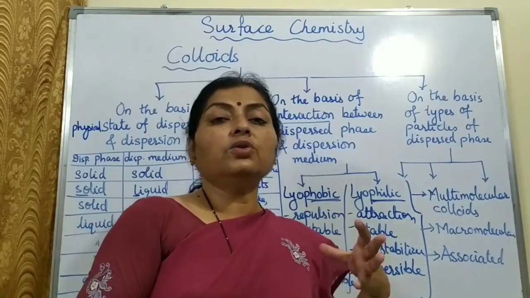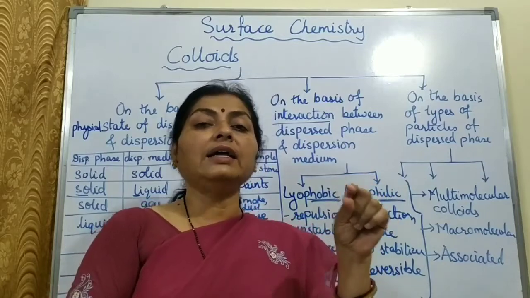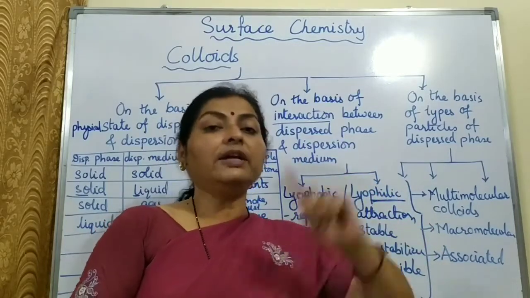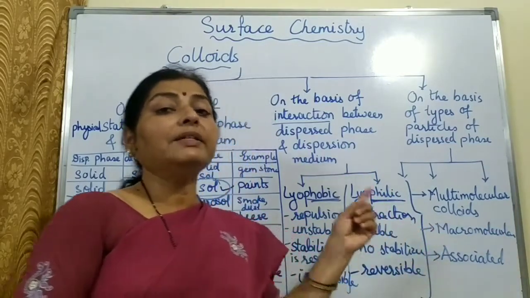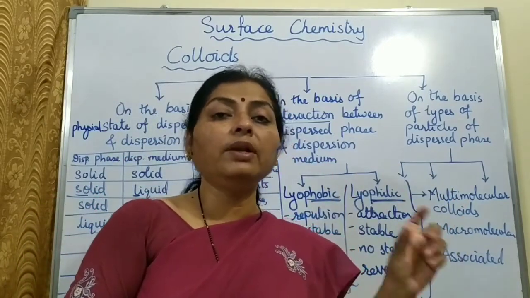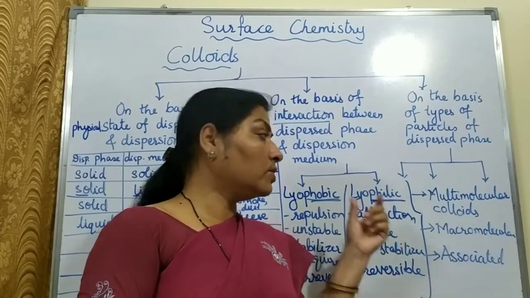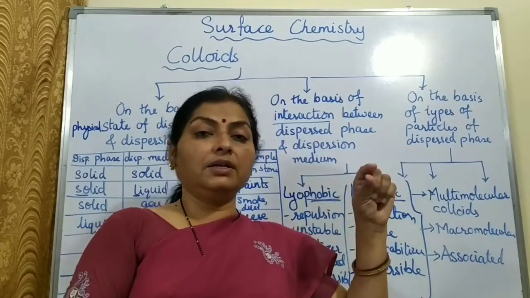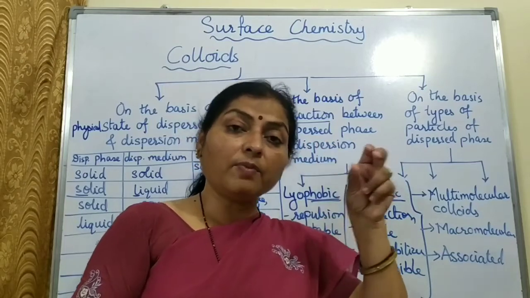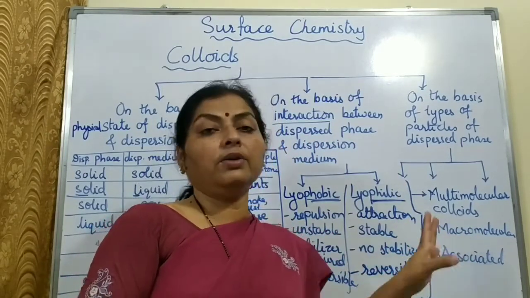Macromolecular colloids are those colloids in which one single particle is the size of a colloidal range, that is 1 to 1000 nanometer. For example, starch or protein, these are naturally occurring polymer molecules. We have a whole chapter on polymers this year. So a single particle is very big. It is of the size of a polymer particle, and that is why it is known as macromolecular colloid.